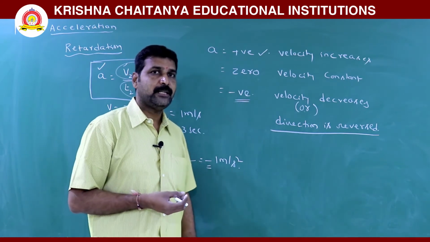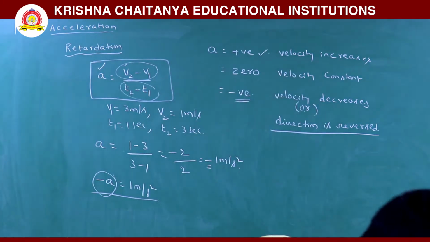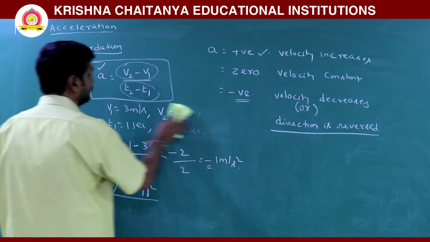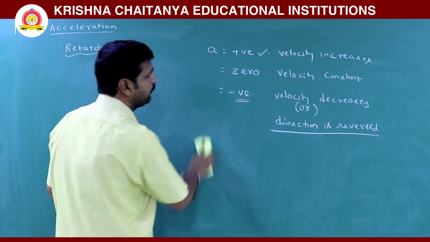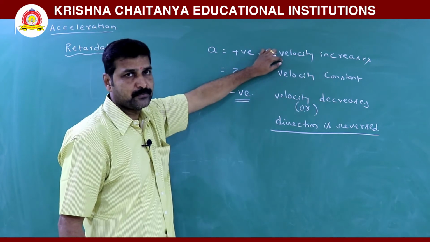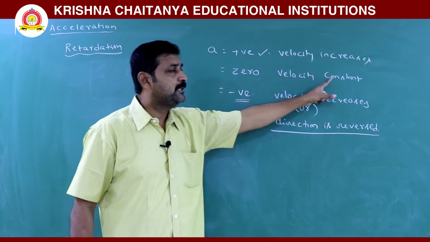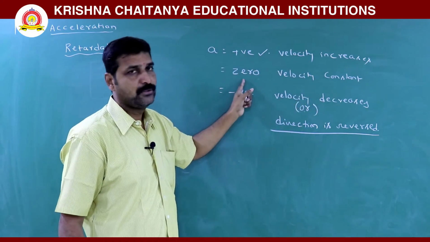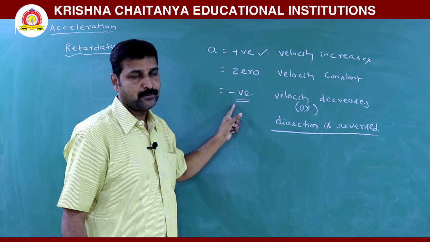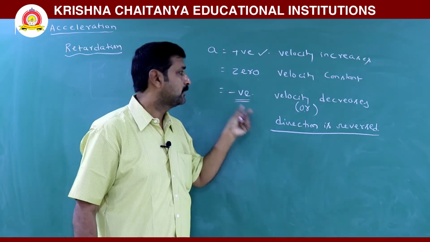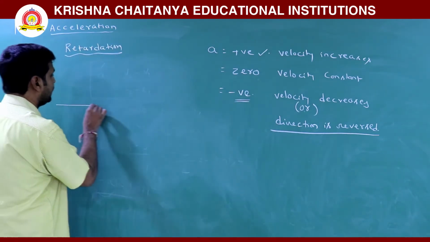So there are particular cases, and we will discuss just one example of when we write acceleration as negative. Once again, in the same direction, if velocity increases, positive acceleration. If velocity remains constant, acceleration 0. If velocity in the same direction decreases, acceleration negative. But again, we wrote acceleration negative when direction is reversed. Just a small example here we are considering.